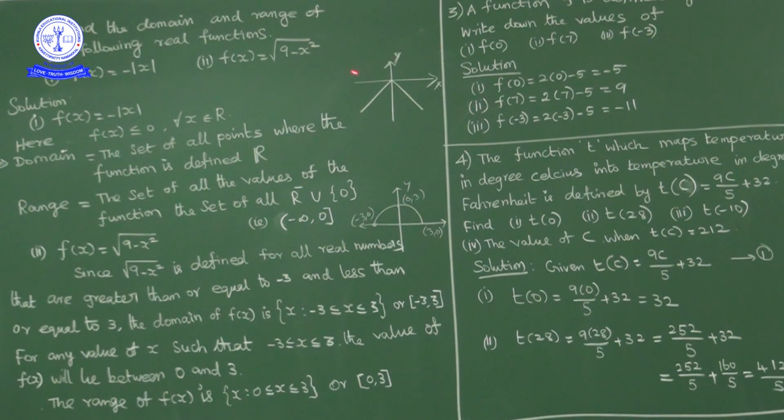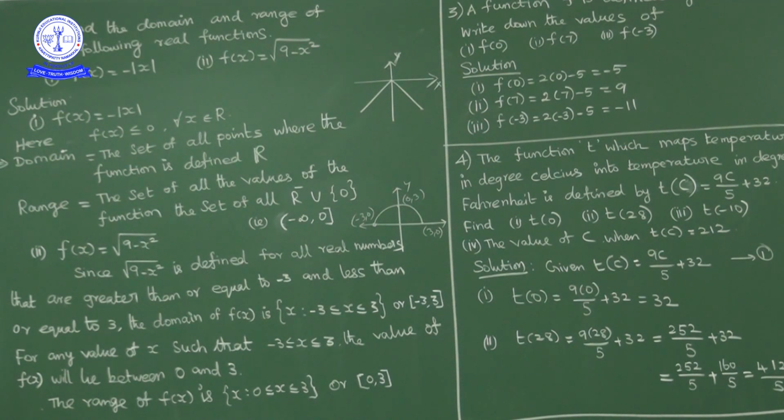Now suppose I write the x value as 10, for example. So what will happen? 9 minus 10 square. 10 square is 100, no? So 9 minus 100 is minus 91. So the square root of minus 91 is not a real number. So this function, f of x equal to square root of 9 minus x square, is defined whenever this inside quantity is greater than or equal to 0.